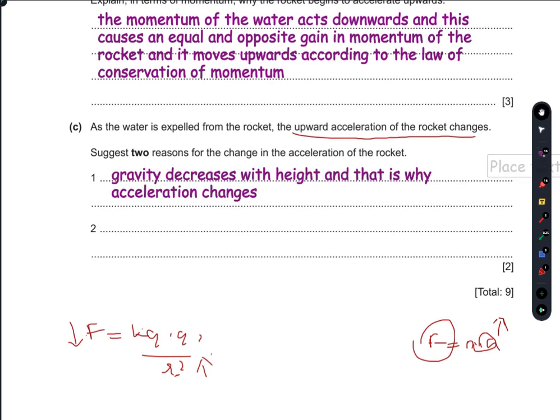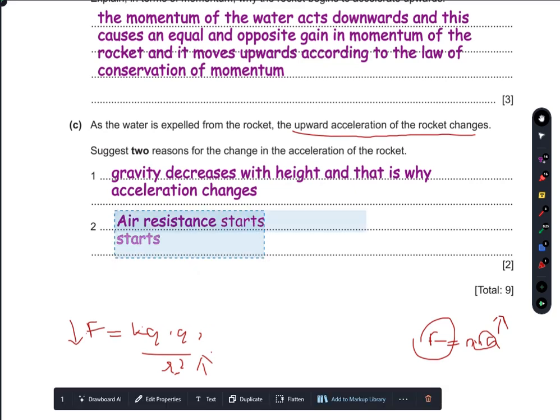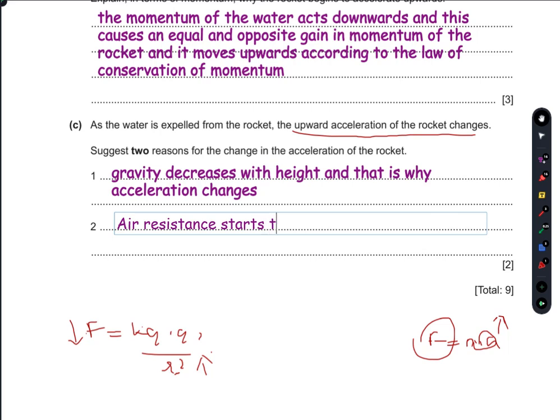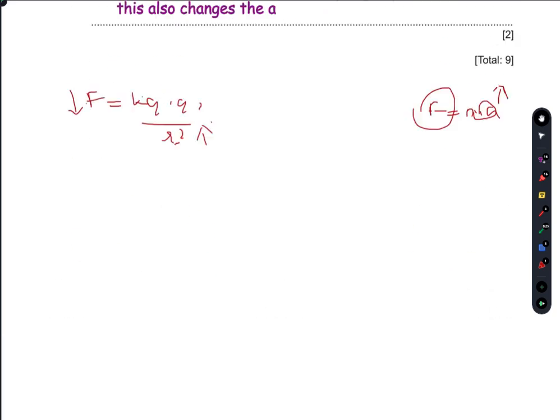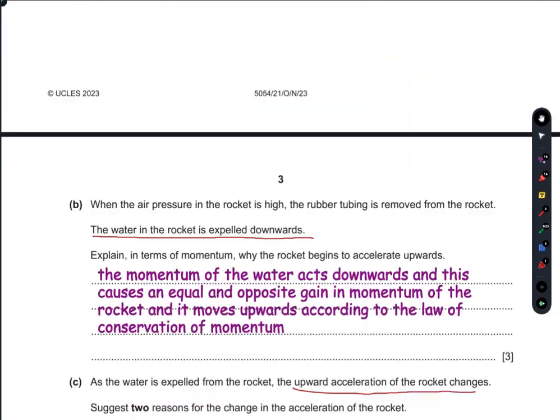The second best option would be to write about the air resistance, that a resistive force called air resistance starts to act as you go upwards, and this also changes the acceleration. That's your answer to question number 1. So we are done with this.